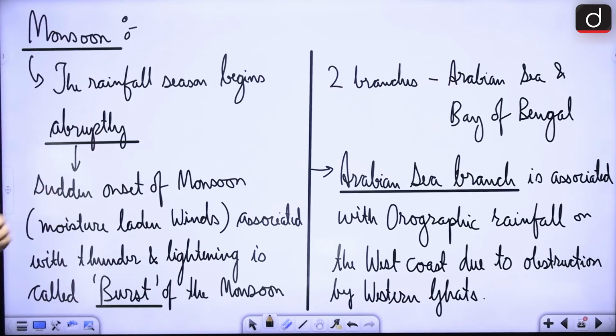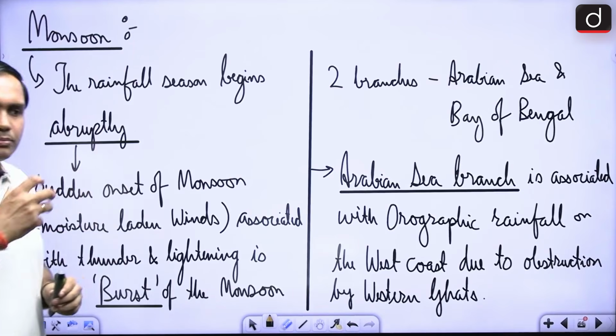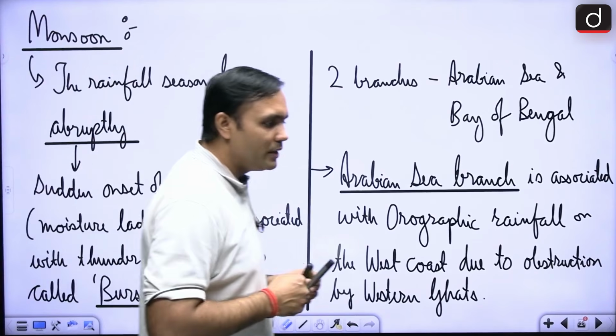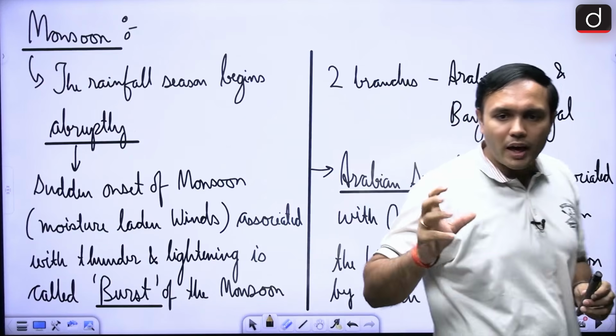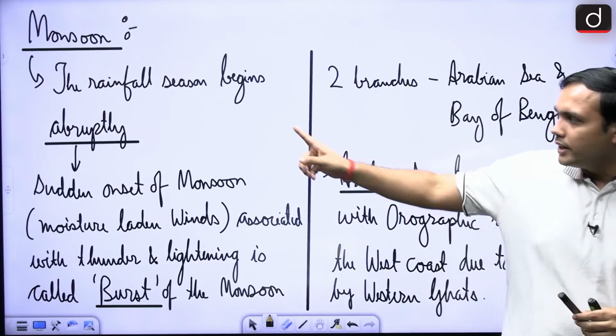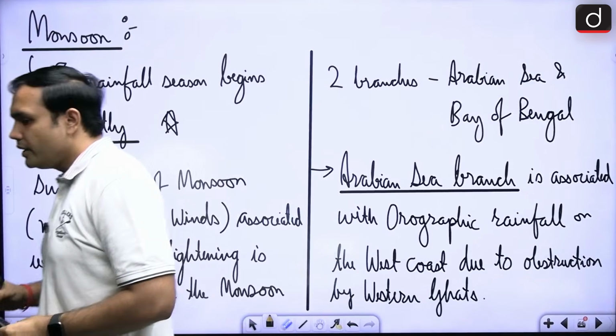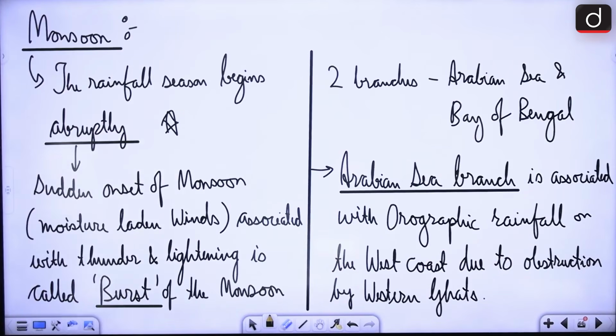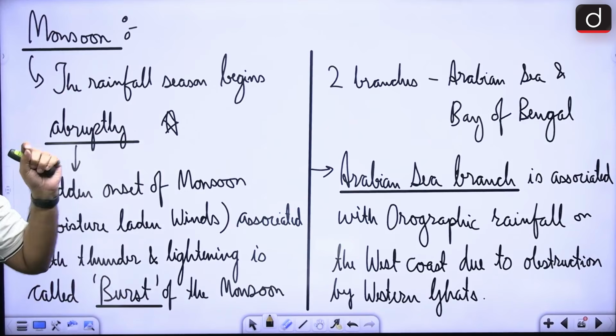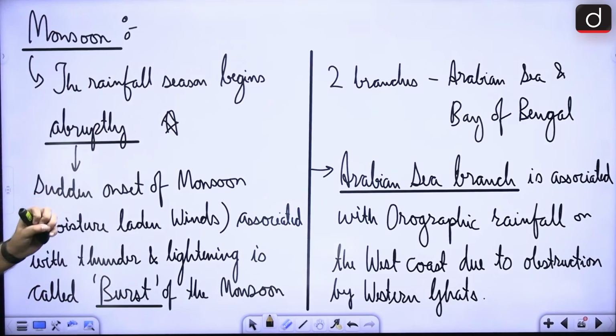All right. Next important aspect is that when this monsoon is being received by the Indian landmass, it is not happening gradually, right? This is very important, that this monsoon or the rainfall is received very abruptly, right? So there is a sudden onset of monsoon, right? It is a very, very important aspect, right?